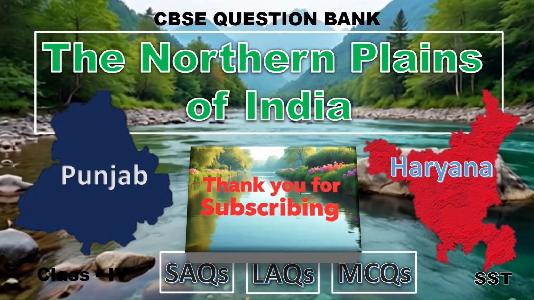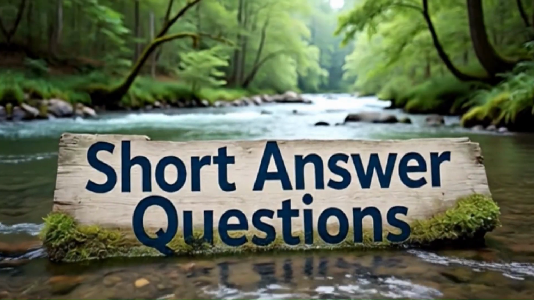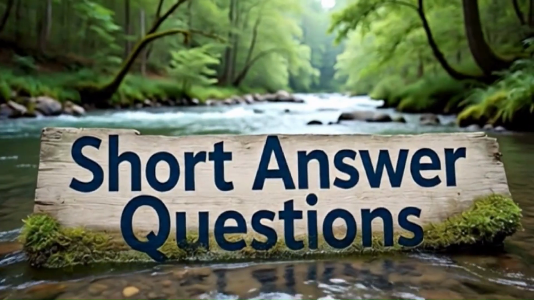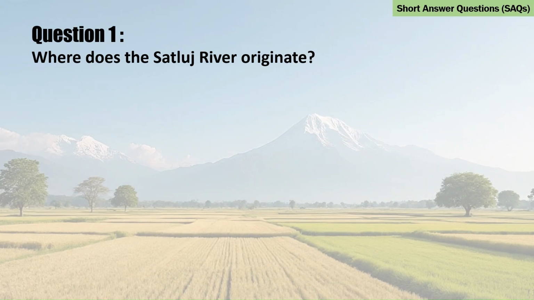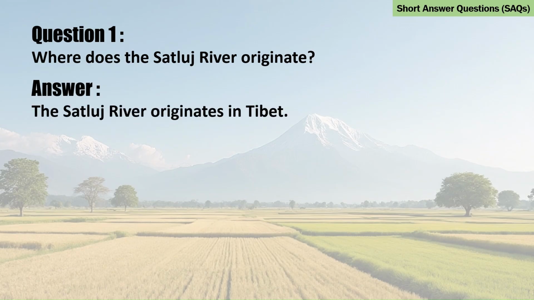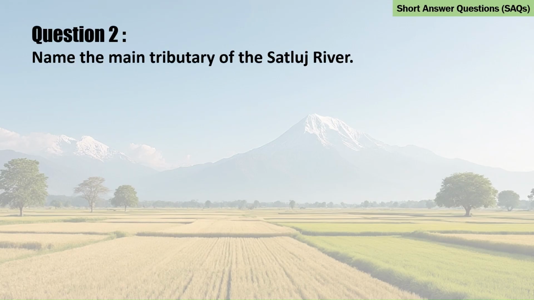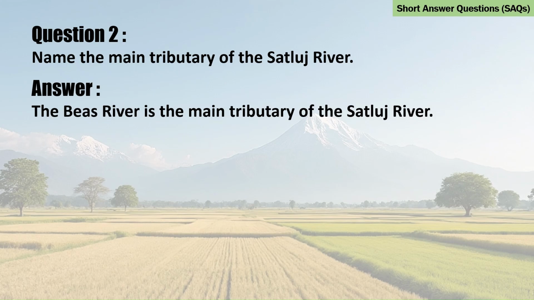Let's start with short answer questions. Question 1. Where does the Satluj River originate? Answer. The Satluj River originates in Tibet. Question 2. Name the main tributary of the Satluj River. Answer. The Beas River is the main tributary of the Satluj River.